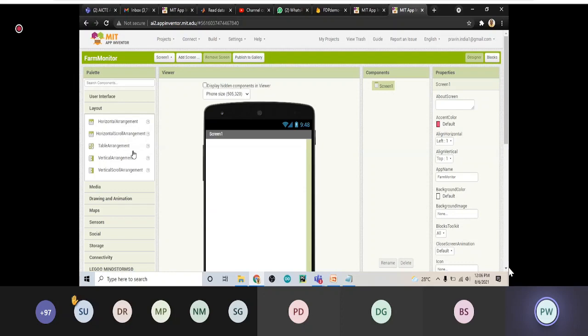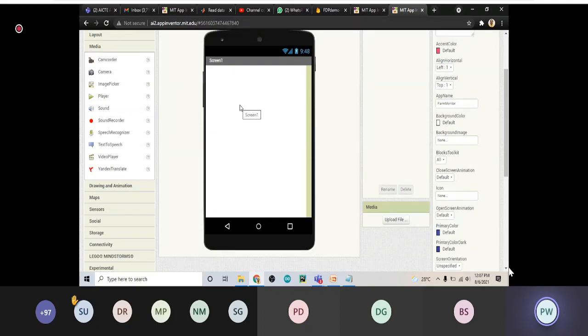Okay. Then there is media, so you can add the camcorder, you can add the camera. If you would like to make an app in which you would like to take a photograph, you can add the camera itself there. You can add one button, and if you click on that button, then the camera will pop up. Then you can have an image picker if you want to take an image from your photo gallery.